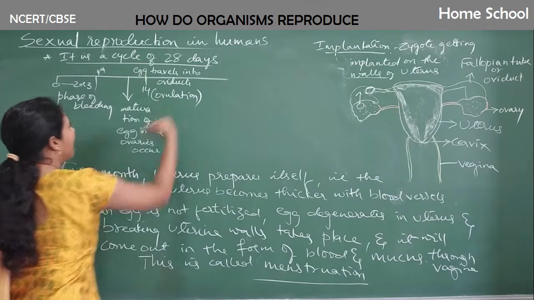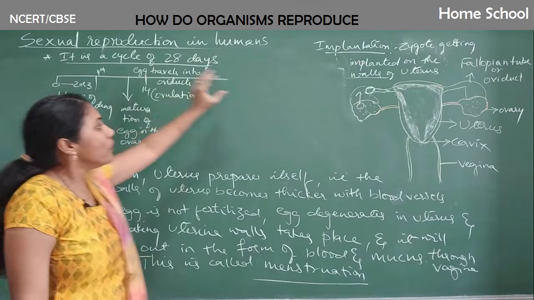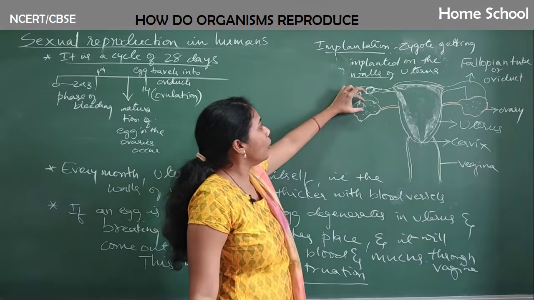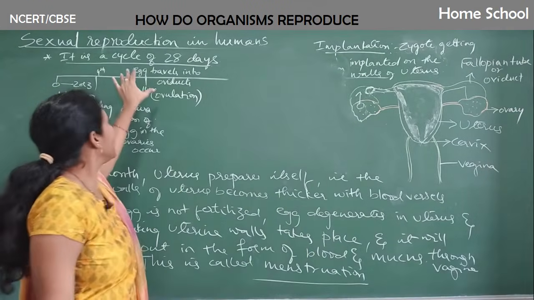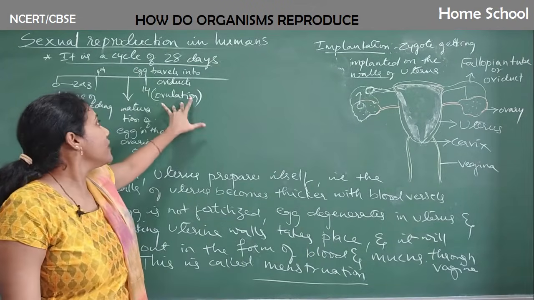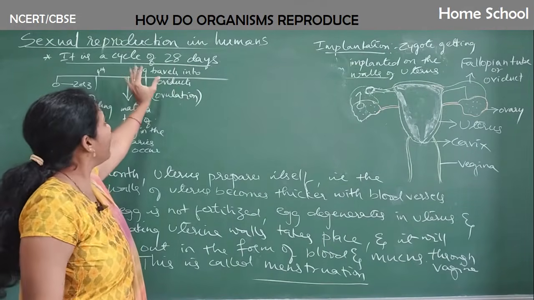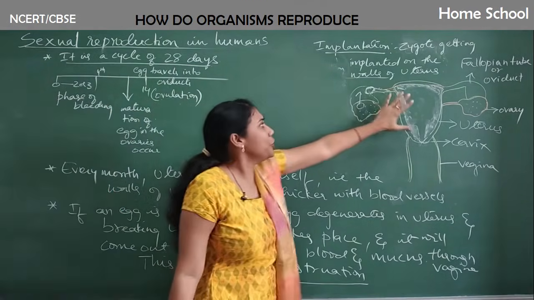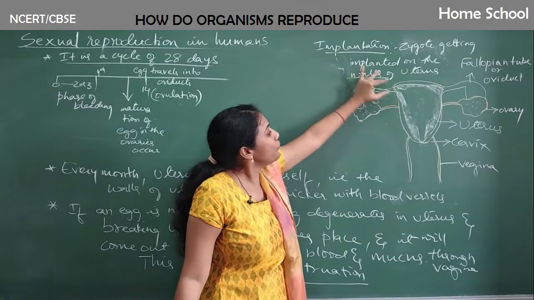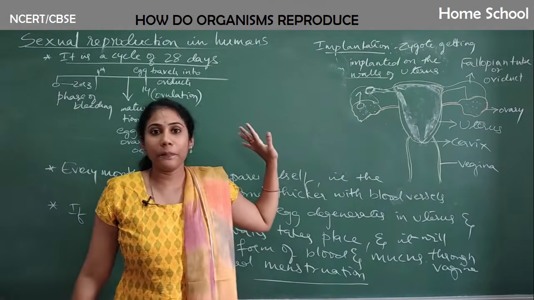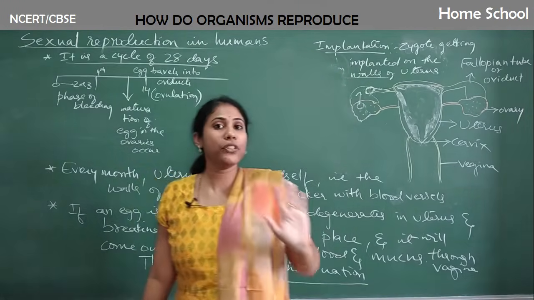14th day, what will happen? Ovulation occurs. What do you mean by ovulation? Whatever mature egg is there, now it will go into the oviduct. Okay, so that 14th day we call ovulation. So after that, for about 1 to 2 days, okay, 24 hours to 48 hours, it waits for the sperm to come and meet. Okay, it will stay in the fallopian tube for about 1 to 2 days.